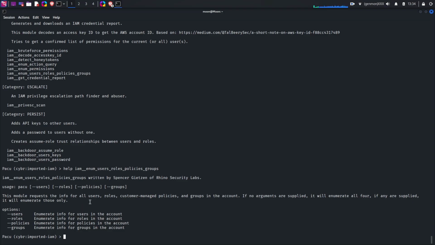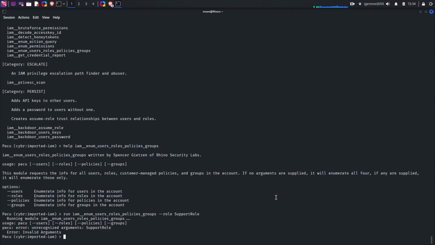We do have options to only filter users, roles, policies, or groups. I know if I put roles down, it's still going to show me so many roles, but I want to try if I just put roles with SupportRole. I wonder if it's going to come up with only the roles that I need. Nope, it didn't work. Arguments, SupportRole, invalid.